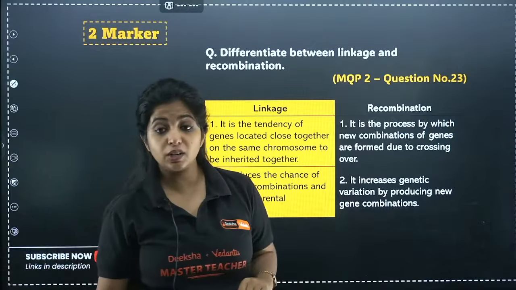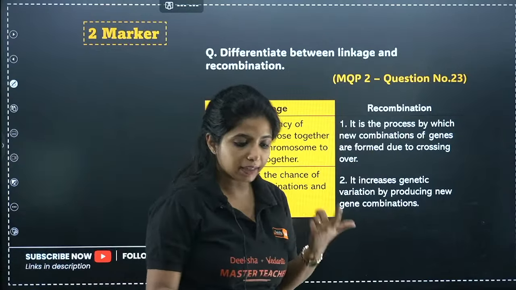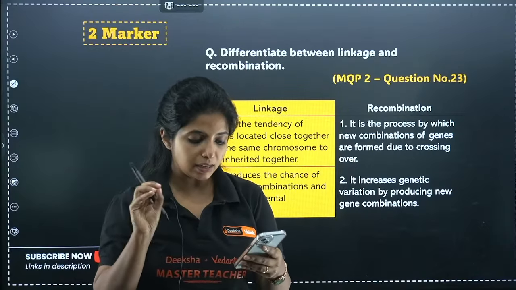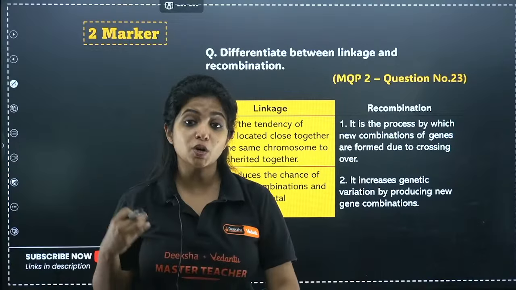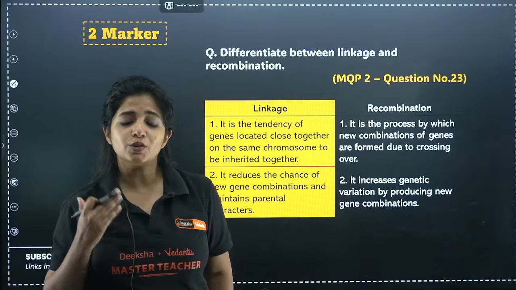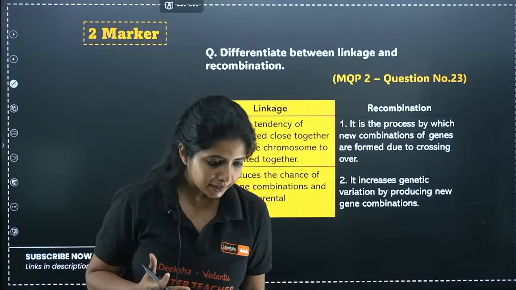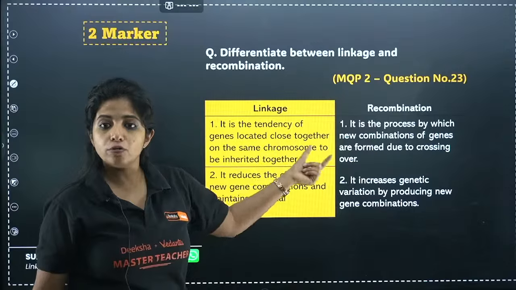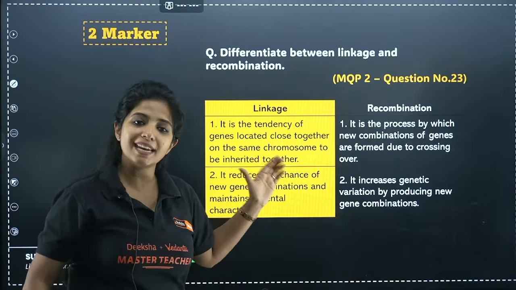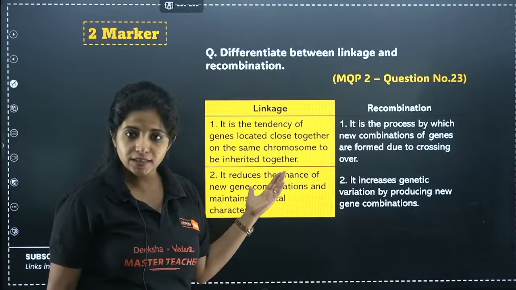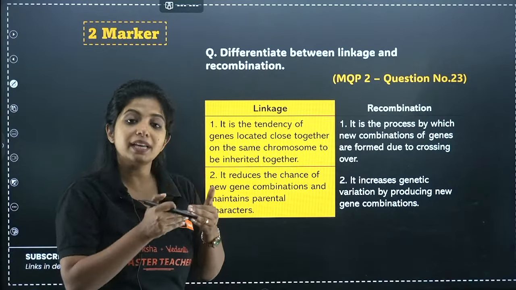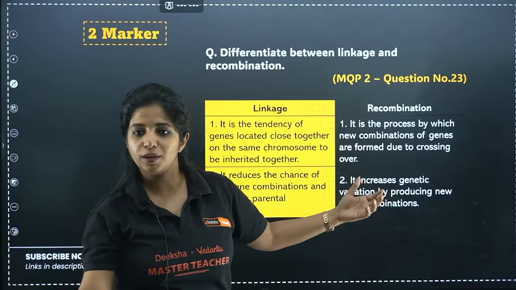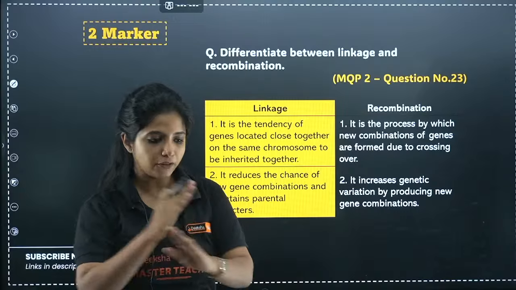Now, next thing. Differentiate between linkage and recombination. Again, this concept was asked in MQP2. So this is something that is super important. You might get a question related to linkage and recombination in your boards as well. Got it? So linkage is what? It is a tendency of the genes located close together on the same chromosome to be inherited together. Recombination is the result of it. It is a process by which new combinations of genes are formed after crossing over, after the exchange happens.